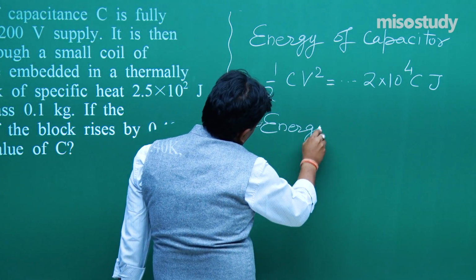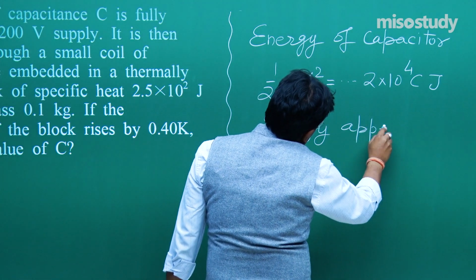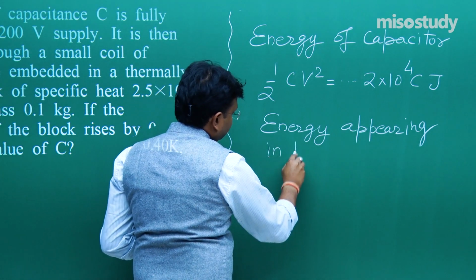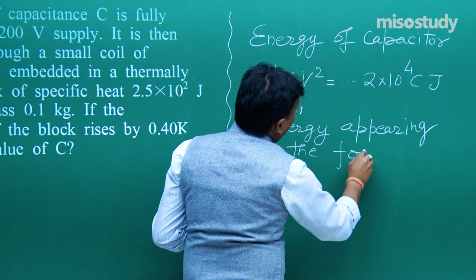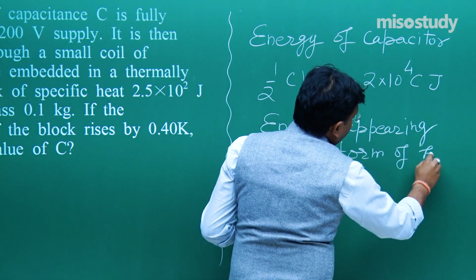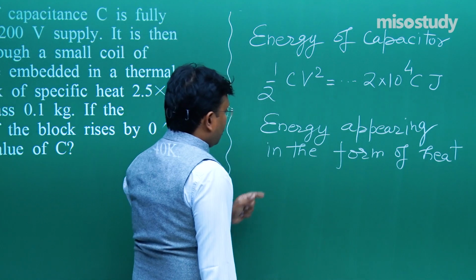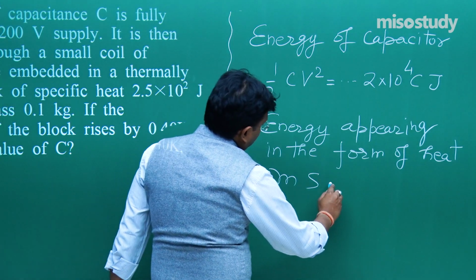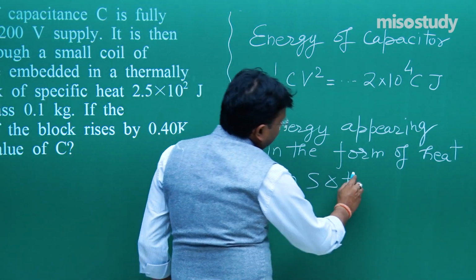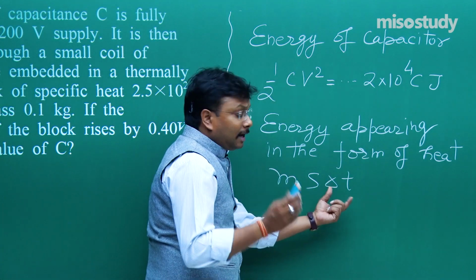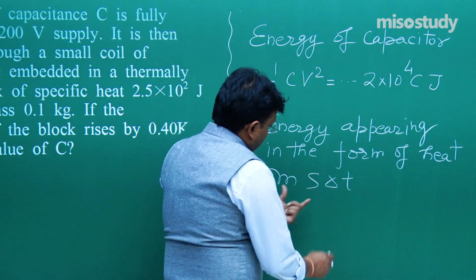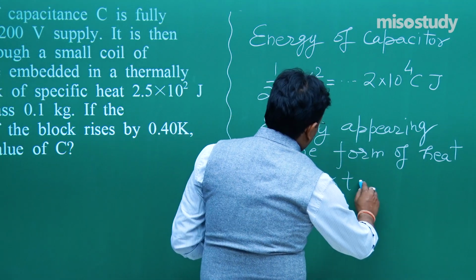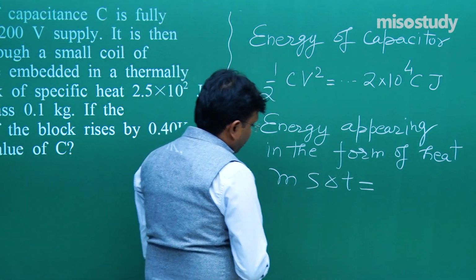Energy appearing in the form of heat is m s delta T. The values of m, s and delta T are everything given. So when you put these values and solve, you will get it as 10 joule.